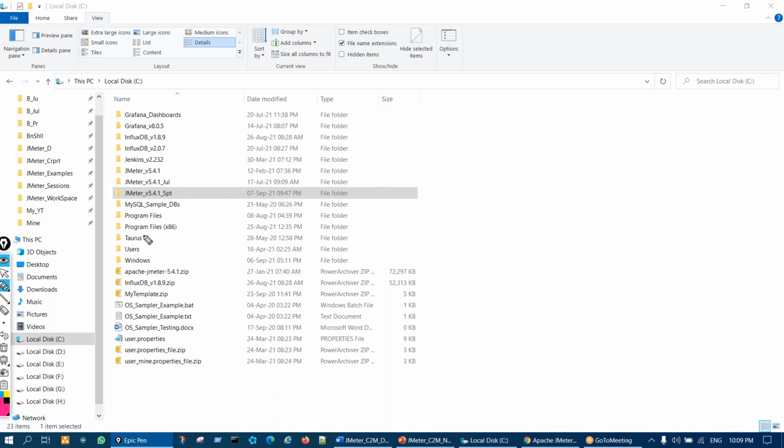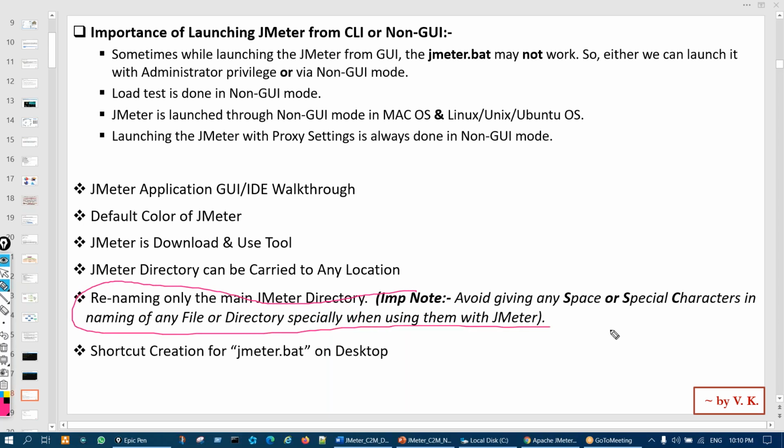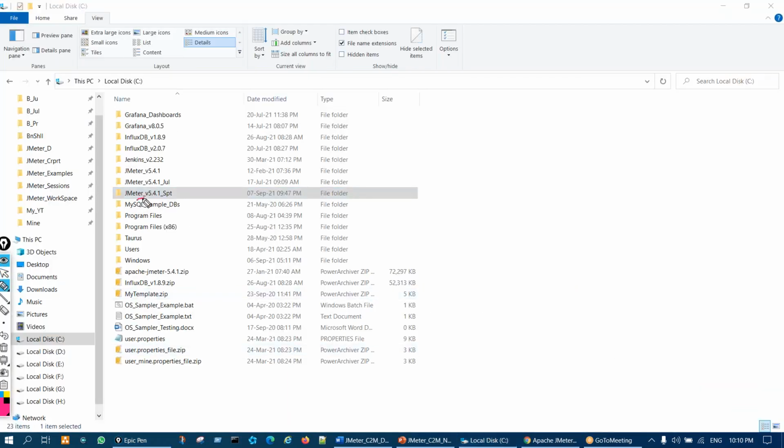Like you see here, Program Files is there, right? In Program and Files, there is a space, right? So those kinds of things, a space or any other special character, you should not use, especially whenever you are naming a file or a folder. You remember this, okay? Going forward, this will be very helpful. While renaming any file or any directory, you should not use any space or special character. If you want to make a difference, like let us say I want to make a difference here, JMeter then underscore version, right? So I've given an underscore. Underscore you can use, or a hyphen you can use, but other special characters you should not use, or a space, right?